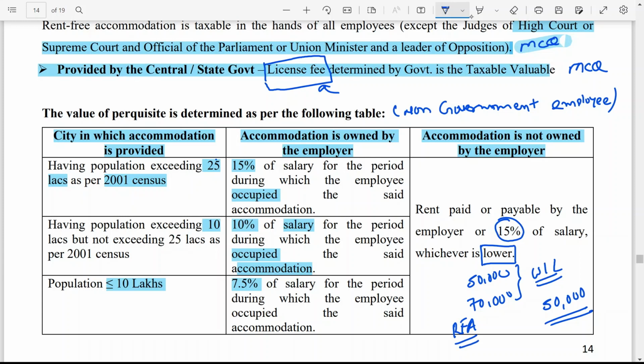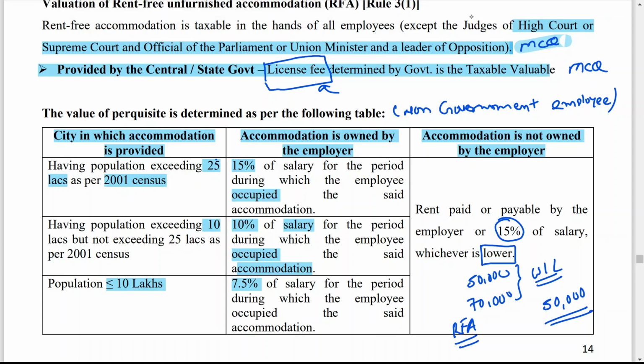This is the value. Same way, if the employer is the owner, then you have to take just 15%, 10%, or 7.5% of salary. Let us say a particular employee's house is located in Mumbai, and the population of Mumbai is obviously more than 25 lakhs. Then you have to take 15% of it. Now let us say salary is 10 lakh.